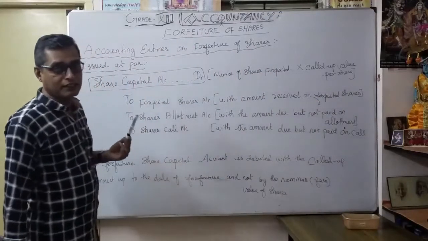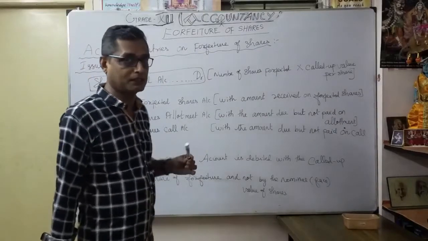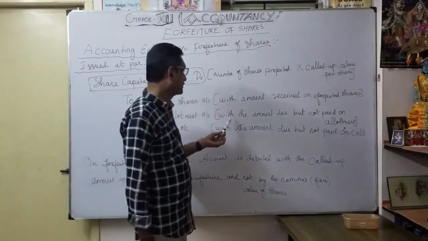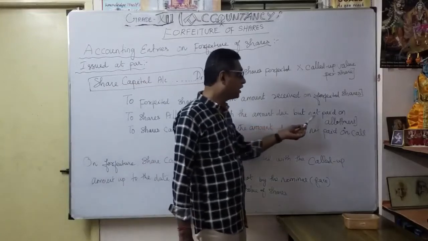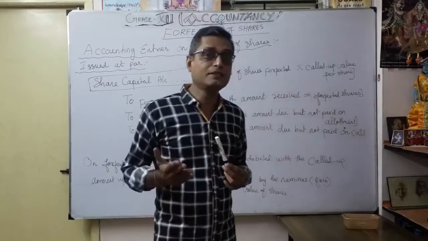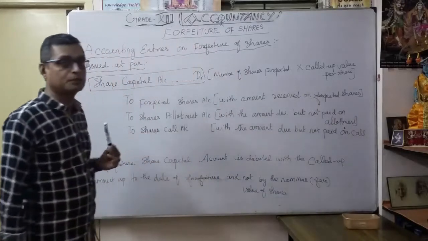Naturally, if any shareholder has not paid even the share allotment, you mention it here: to share allotment account, with the amount due but not paid on allotment. So that is default by the shareholder even on share allotment itself. That is a very, very important point here.